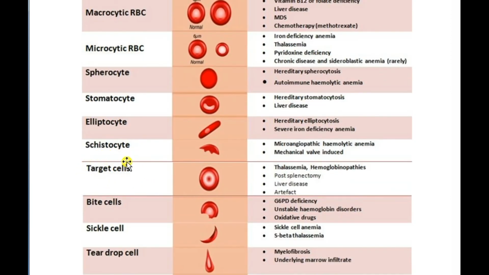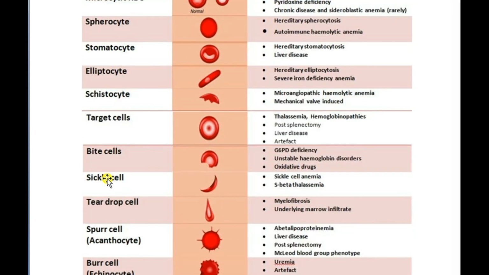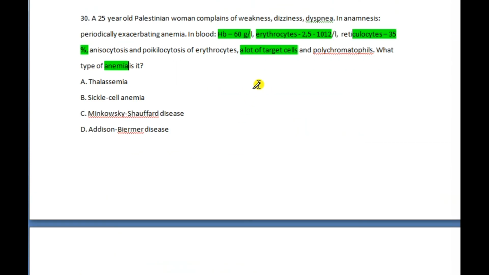So what kind of anemia shows target cells, which means a target point in the RBC? For example, thalassemia and hemoglobinopathies. Hemoglobinopathies and thalassemia are the examples for target cells, along with post-splenectomy, liver disease, and artifact. A lot of target cells is specific for thalassemia.